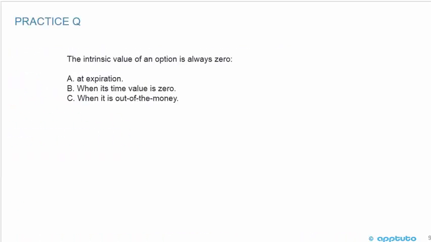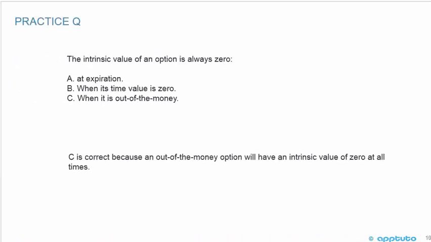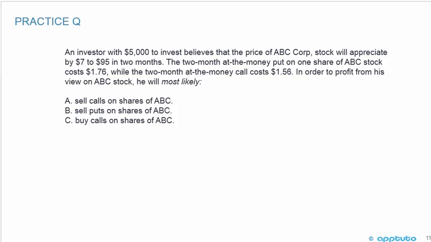Another quick practice question. The intrinsic value of an option is always 0, A, at expiration, B, when its time value is 0, or C, when it is out of the money. The correct answer is C, because an out of the money option will have an intrinsic value of 0 at all times. So the intrinsic value of an option is always 0 when it is out of the money. So just 2 more practice questions.